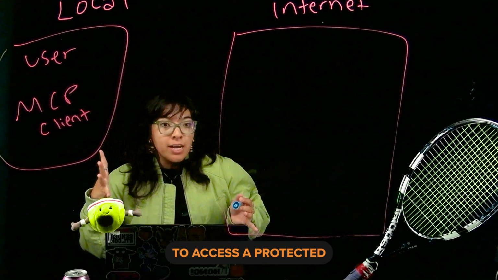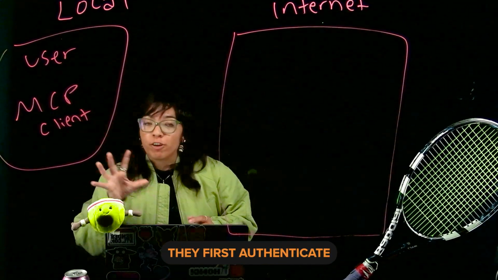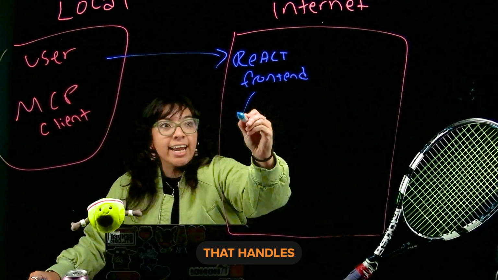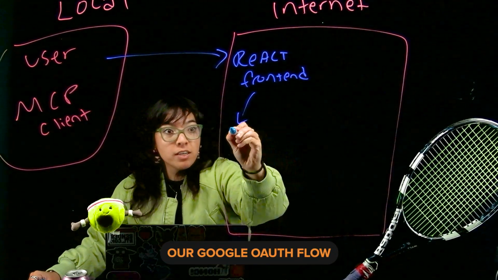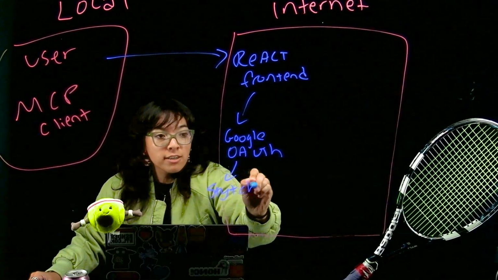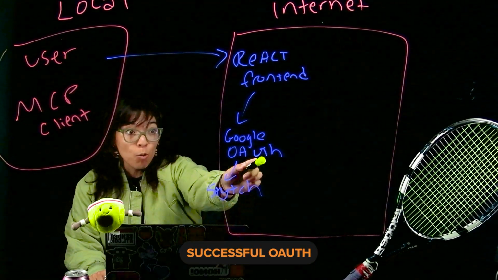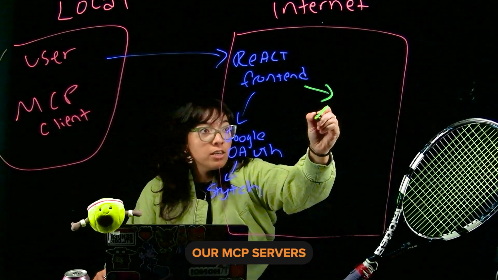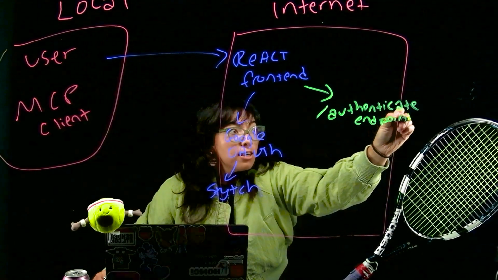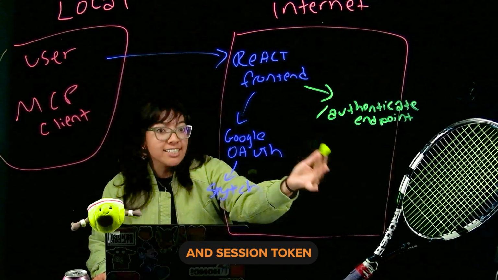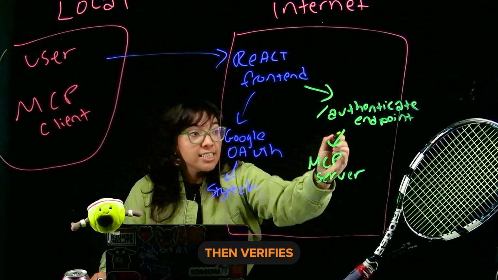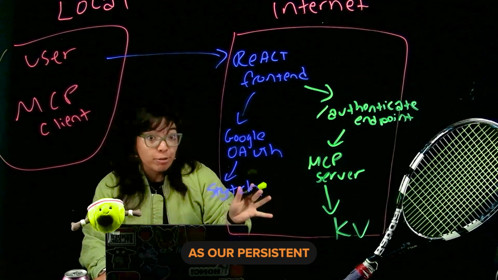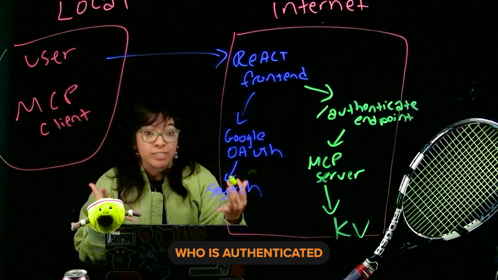So here's how the authentication process works. When a user needs to access a protected tennis booking tool, they first authenticate through the React front end. That handles our Google OAuth flow via Stytch. After successful OAuth, the front end then calls our MCP server's Authenticate endpoint with the user's information and session token. The MCP server then verifies that the user is authenticated, checking Cloudflare KV storage. This acts as our persistent memory storage that remembers who is authenticated.